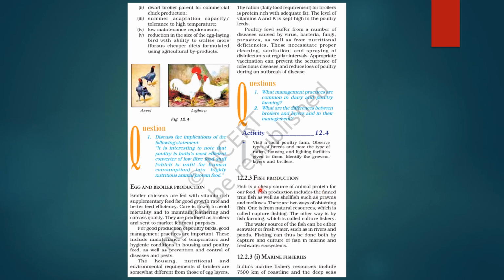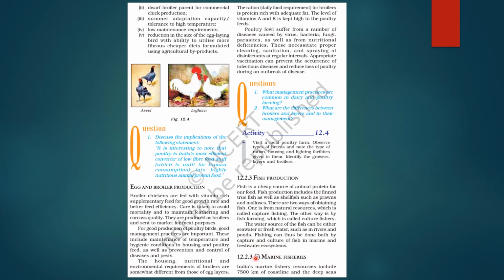So fish, you know, it is a cheap source of animal protein in our food. It includes finned true fish as well as shellfish like prawns and mollusks. And there are two ways to obtain them. One is natural resources through capture fishing. Other is by fish farming, that is culture fishery. So the water source of fish can be seawater or fresh water like rivers or ponds. Fishing can be done by capture or culture, in marine and fresh ecosystems.